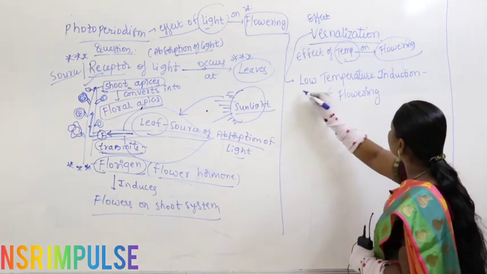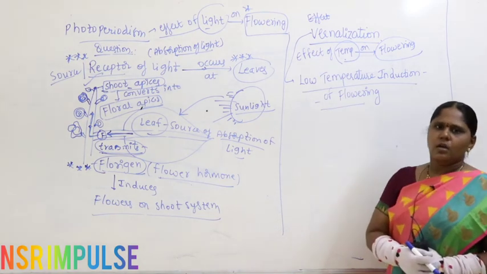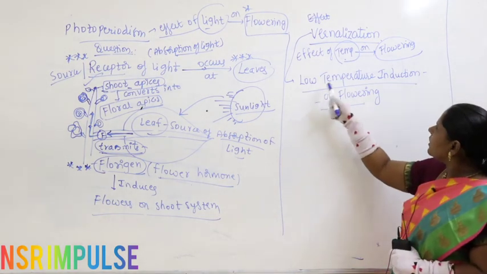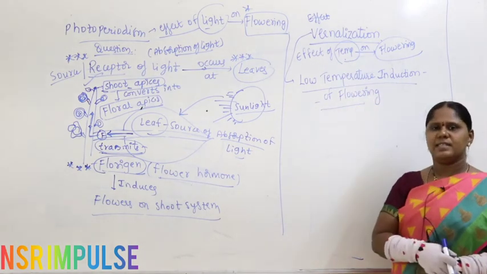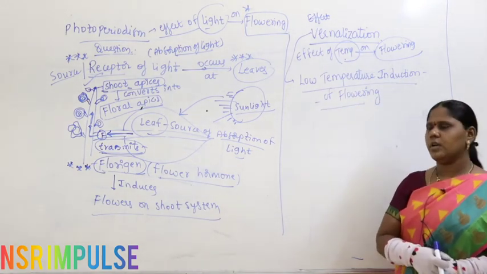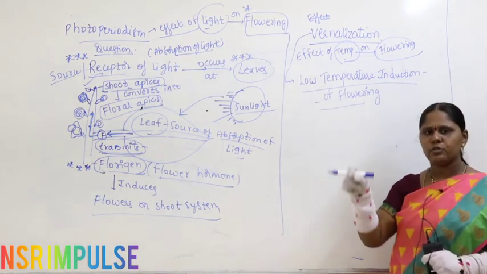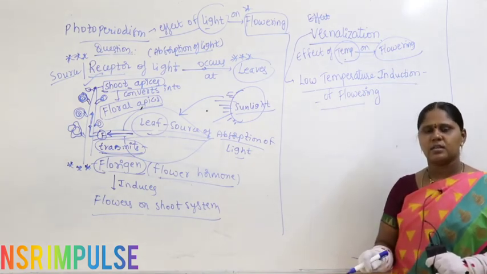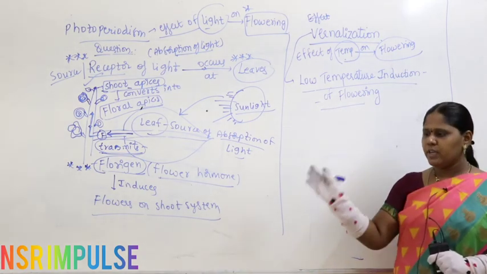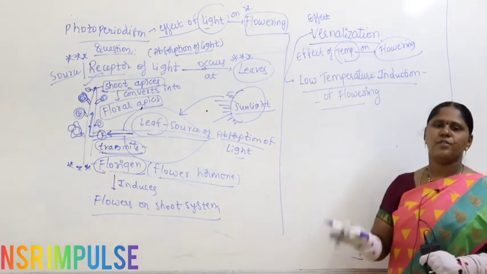Whenever we expose the plant to low temperature, in most plants it is observed that this induces flowering.